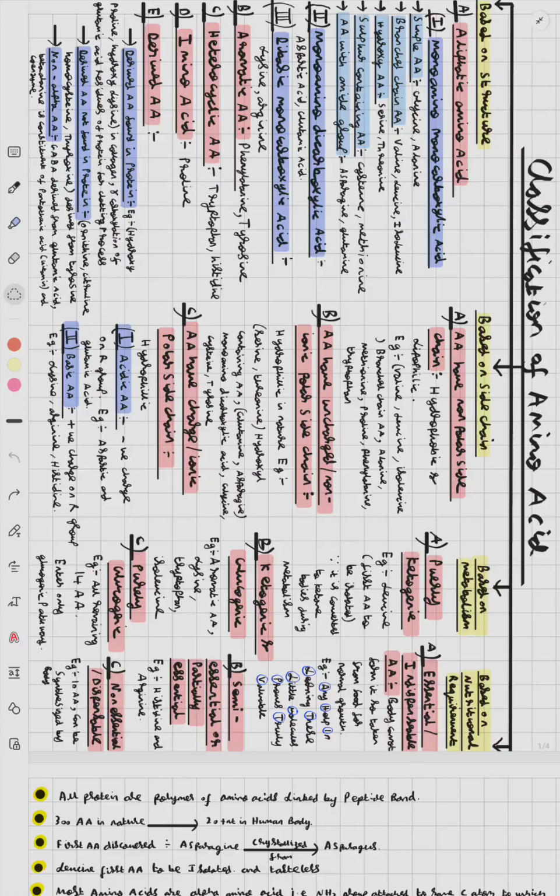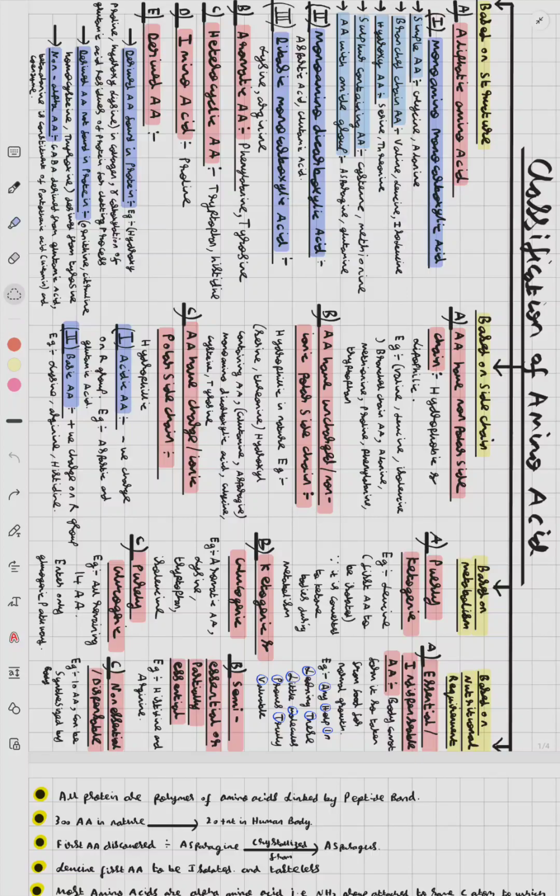Now, aromatic amino acid examples are phenylalanine and tyrosine. Heterocyclic amino acid examples are tryptophan, histidine.